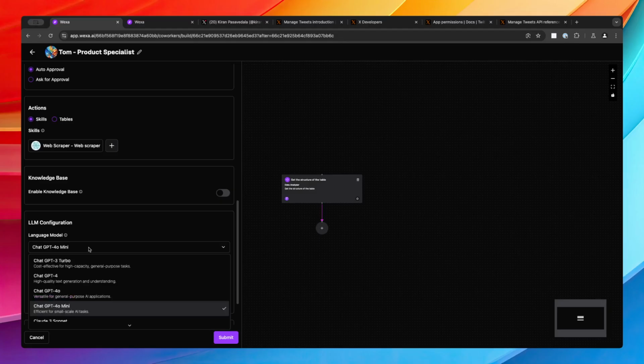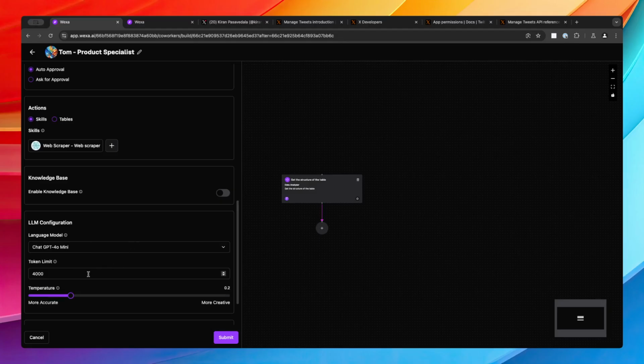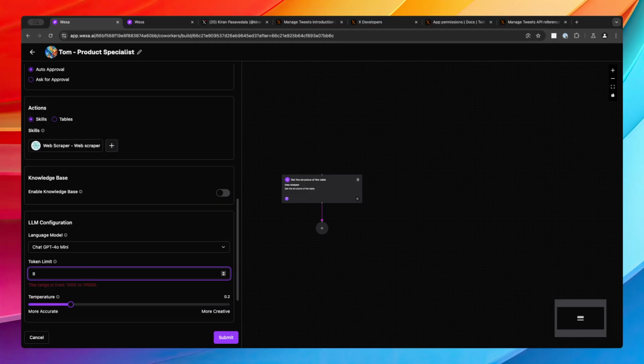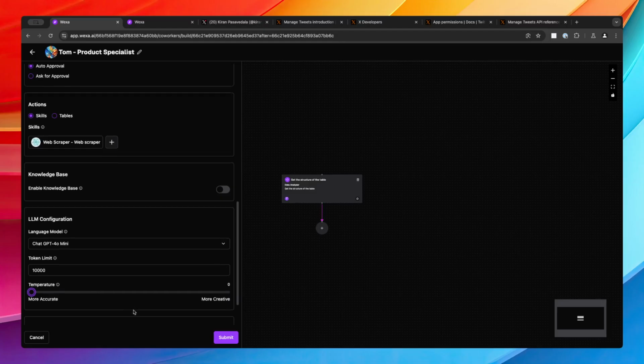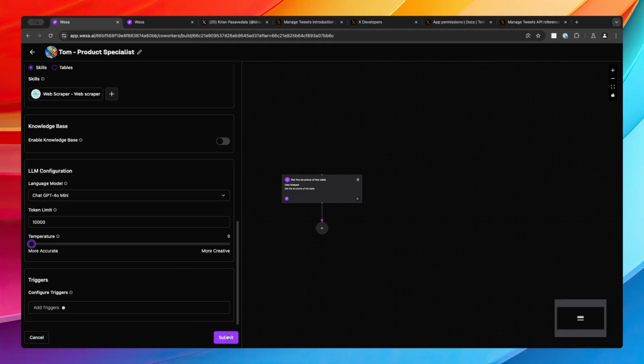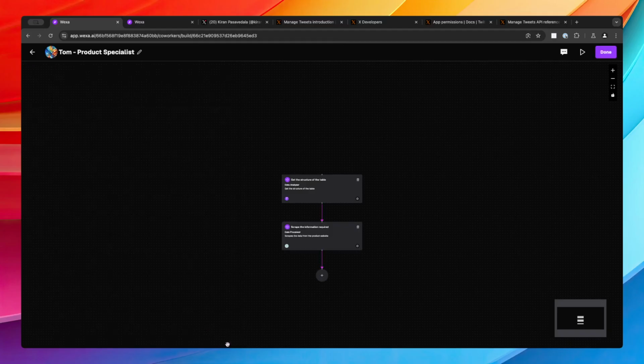I'll still go with GPT mini. I will increase the token limit size to 10,000, because I might be extracting more information than I need. I don't know what is in the summary of that web page or anything. So let's submit. We are ready.